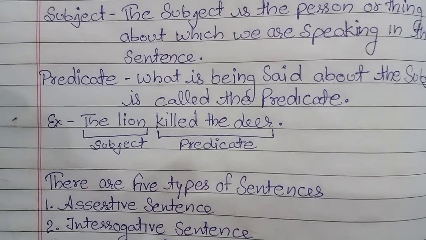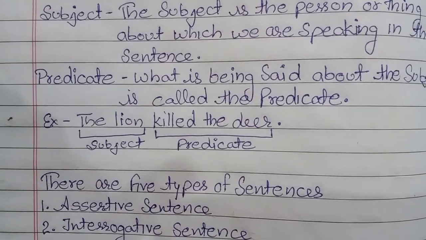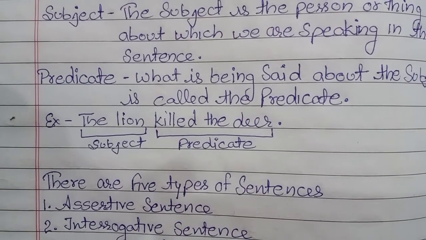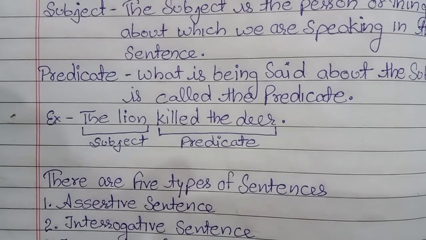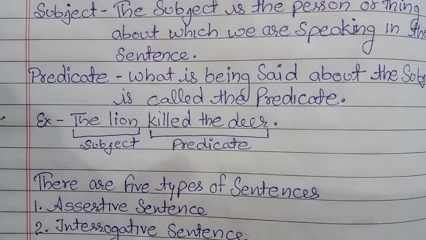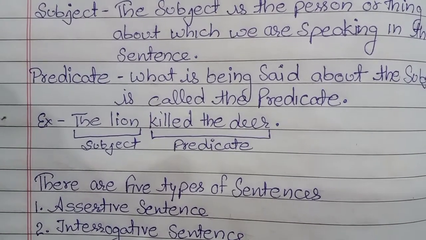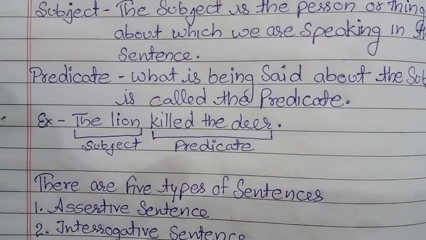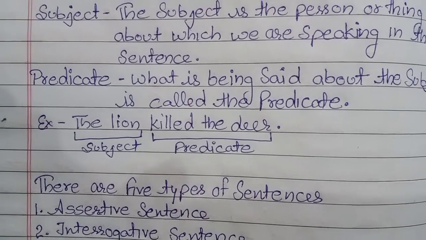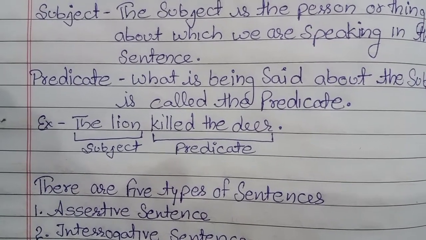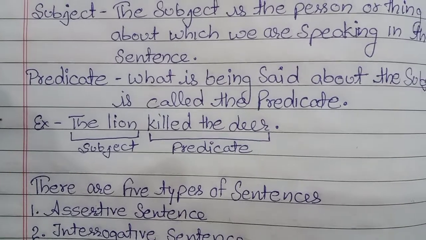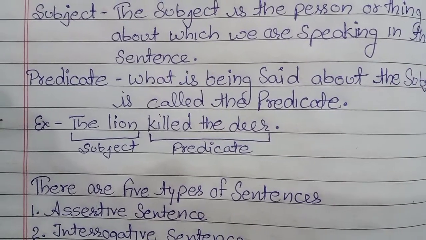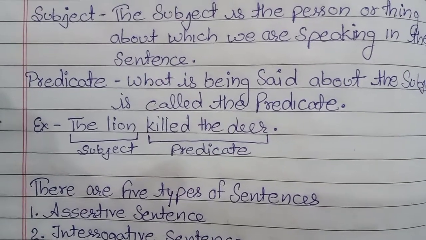That's why we underline that portion and write over there subject. I haven't put down the initials. Why haven't I put down the initial? Because before giving you the homework, I have to clarify what subjects are. If I put S, maybe you forget it whenever you watch the video. So that's why I wrote subject over there. Then killed the deer is the predicate. Here also I have written predicate. I haven't mentioned P over there.